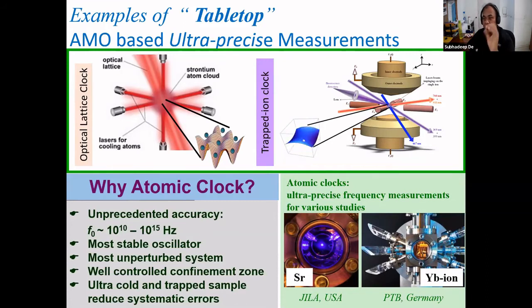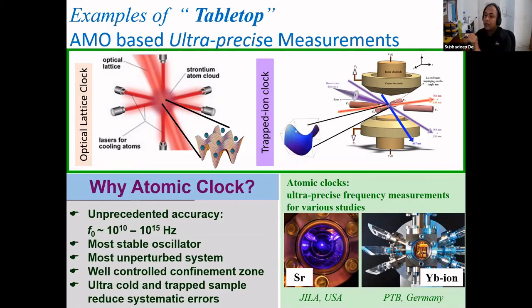So it's not an electric dipole transition. Those are classically allowed, but electric quadrupole or octupole or higher order transitions have very small strength compared to the electric dipole transitions. And then the other kind is trapping a single ion. So this is an oscillating potential, what you see here. A single ion, a particular type of ion, can be trapped in an oscillating potential, and then it can be cooled to, let's say, tens of microkelvin temperature, and then the clock transition, again one of the non-allowed transitions, can be probed.